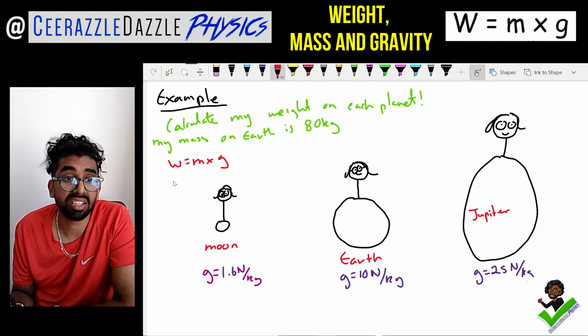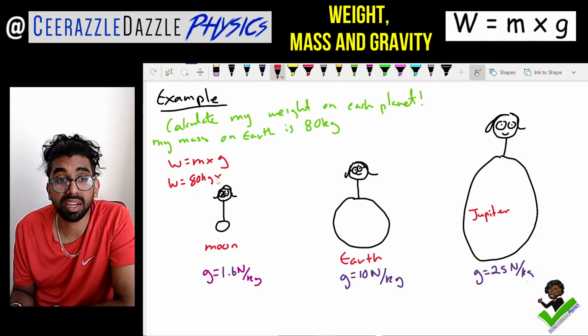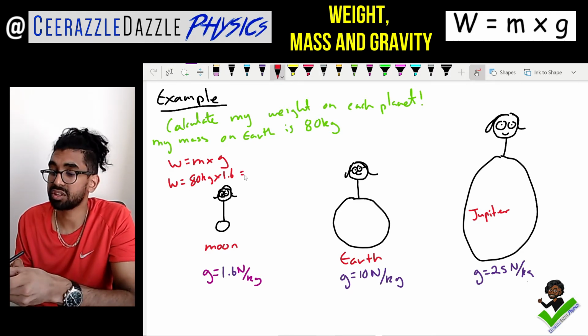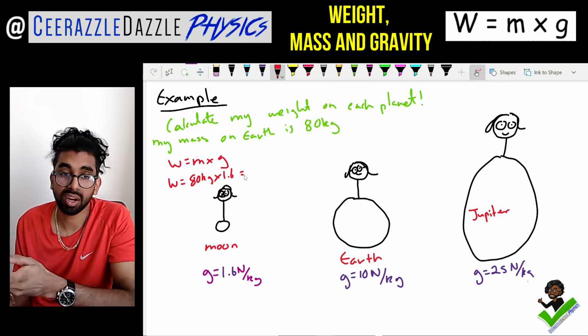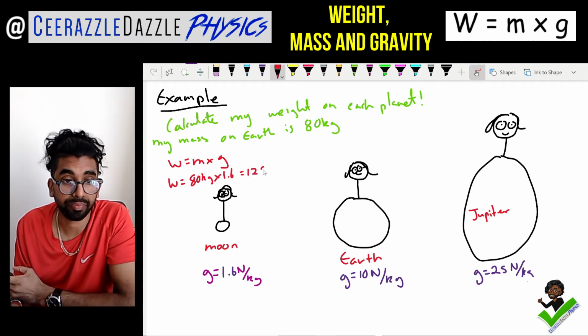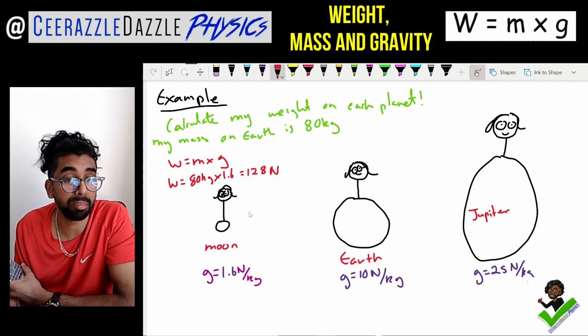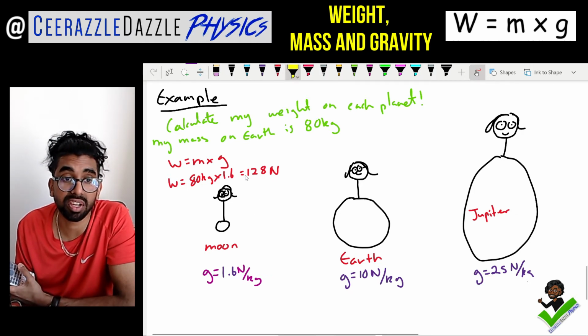The weight is obviously equal to my mass. My mass remains the same, 80 kilograms, times by 1.6. Therefore, my value of the weight is going to be, so 80 times by 1.6, I'm getting 128 newtons. So my weight on the moon is 128 newtons, guys.